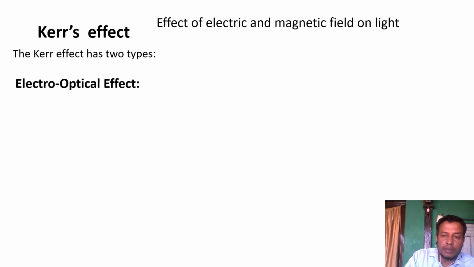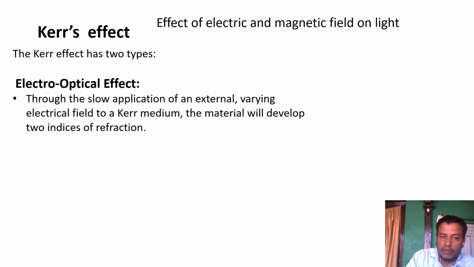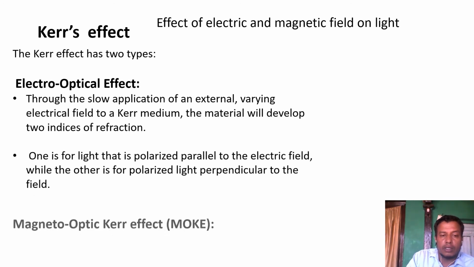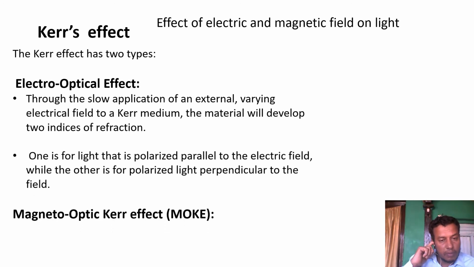There are two types of Kerr effect. One is the electro-optical effect, and the other is the magneto-optic Kerr effect, which we call MOKE for short. In the electro-optical effect, through the application of an external varying electric field, the Kerr medium develops two indices of refraction. One light is polarized parallel and the other perpendicular. That is called the electro-optical effect.